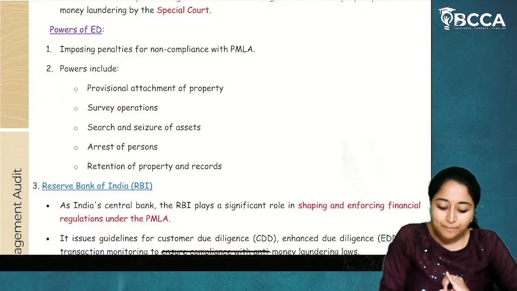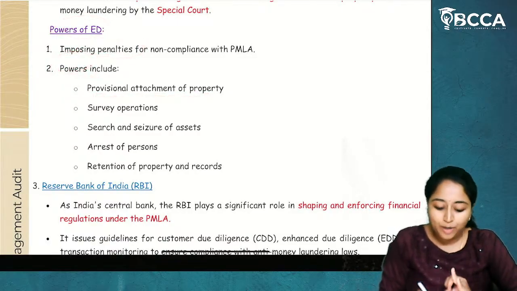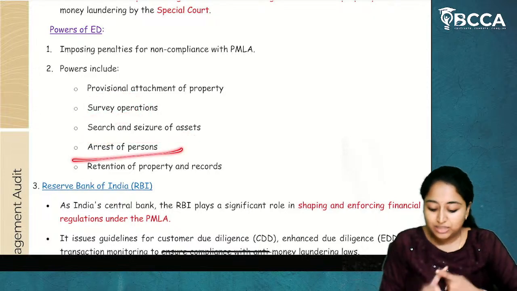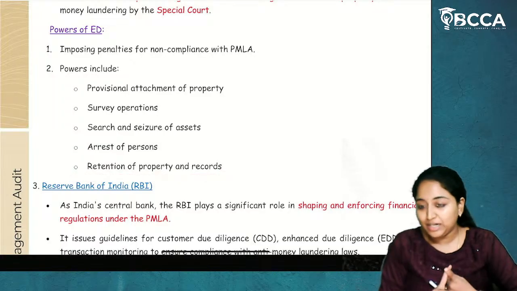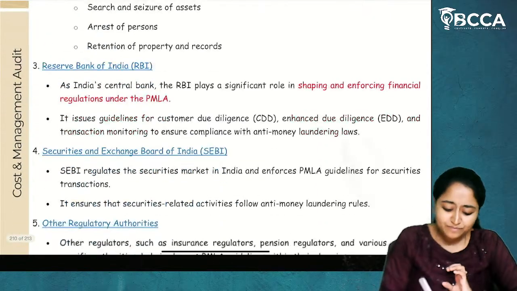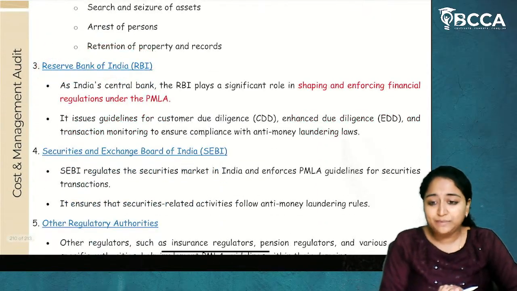Imposing penalties. Powers include provisionally attaching a property, survey operations, search and seizure of assets, arrest of persons, retention of property and records. All these are powers of the Enforcement Directorate. Then RBI. Now, what will RBI do?